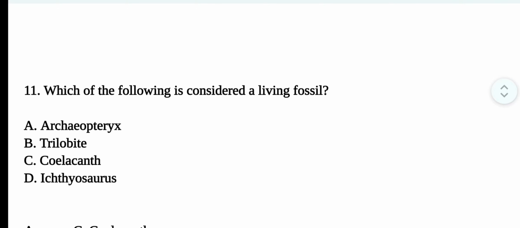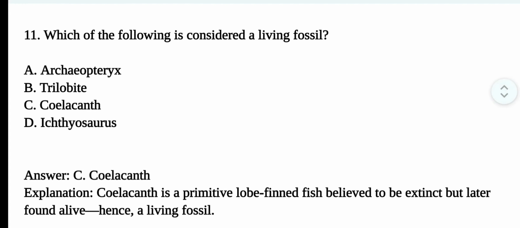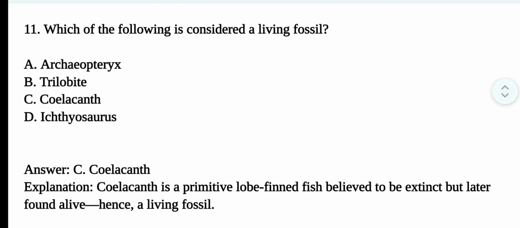Question number 11. Which of the following is considered a living fossil? The correct option is option C. Coelacanth. Coelacanth is a primitive lobe-finned fish believed to be extinct but later found alive, hence a living fossil.